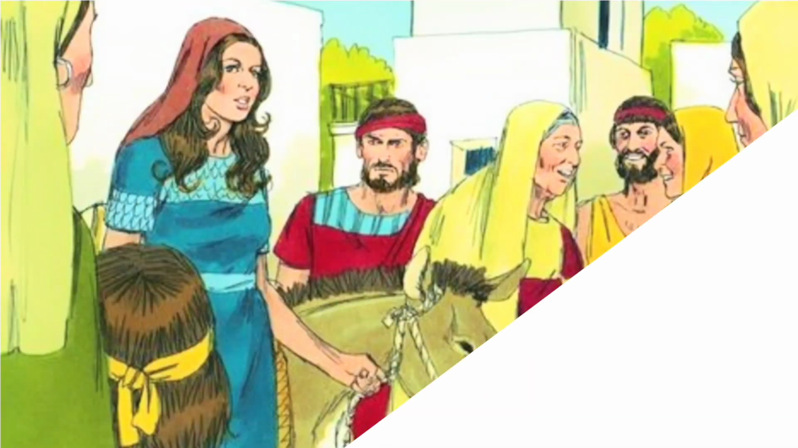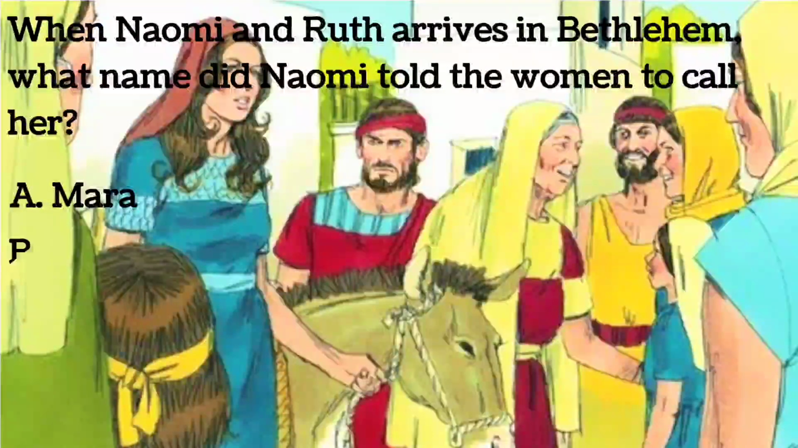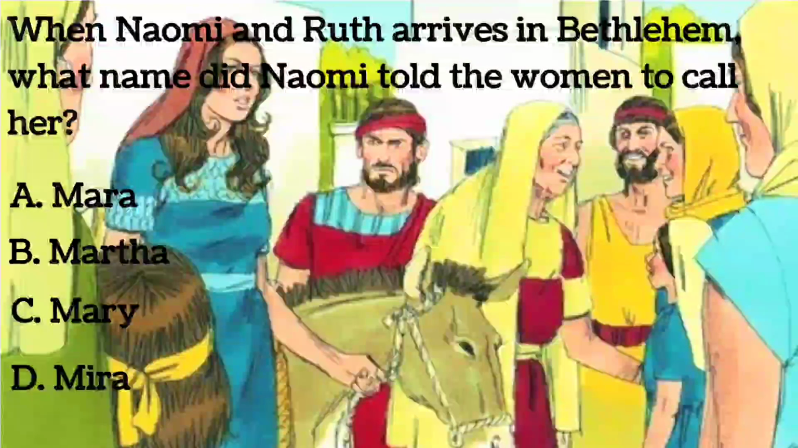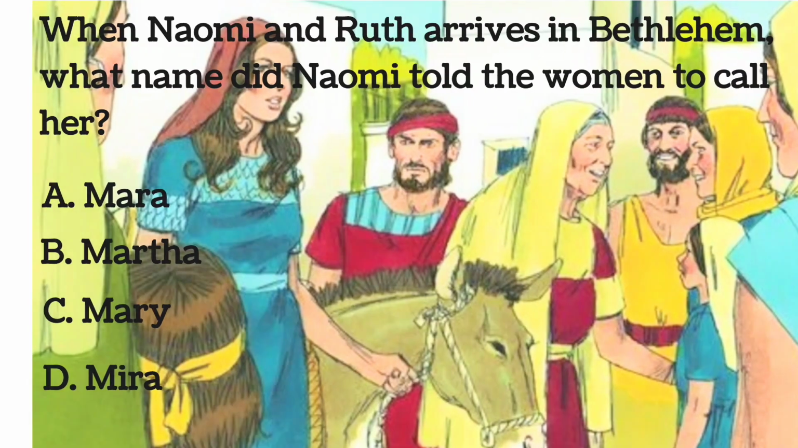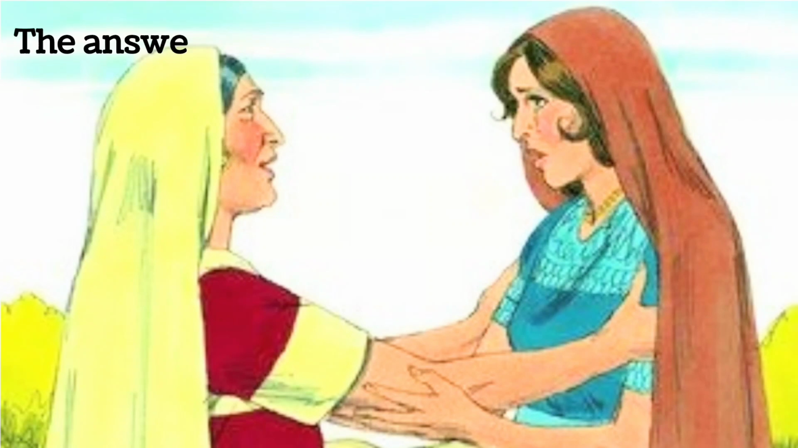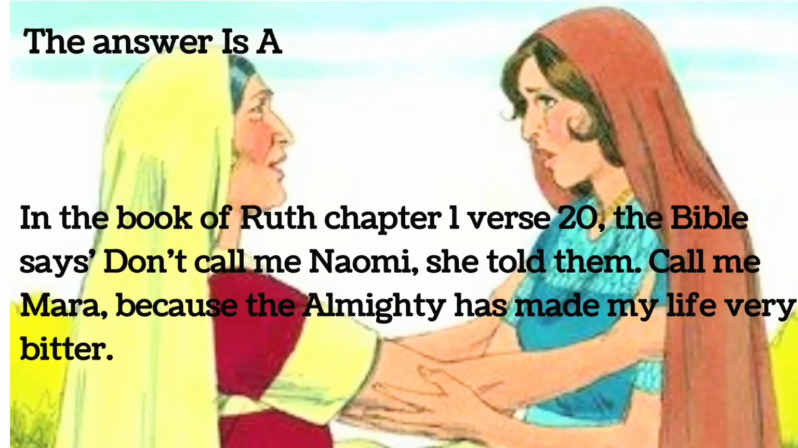When Naomi and Ruth arrived in Bethlehem, what name did Naomi tell the women to call her? A. Mara, B. Martha, C. Mary, D. Mira. The answer is A. In the book of Ruth chapter 1 verse 20, the Bible says, "Don't call me Naomi," she told them. "Call me Mara, because the Almighty has made my life very bitter."